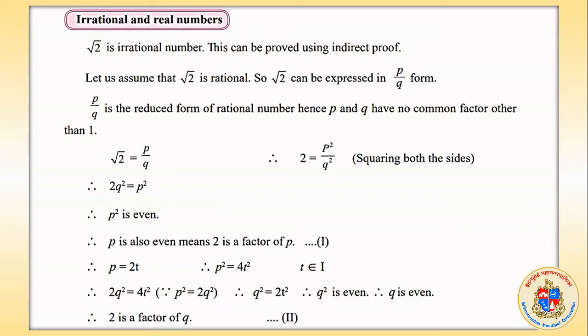What are irrational and real numbers? Root 2 is an irrational number, you have studied. This can be proved by indirect proof. What is that indirect proof? We cannot directly prove that root 2 is an irrational number, but we assume root 2 is a rational number.